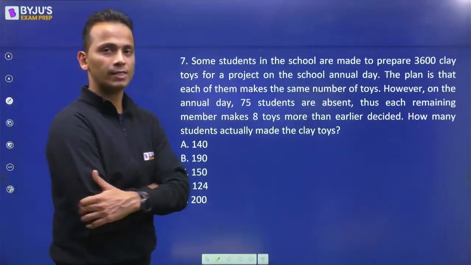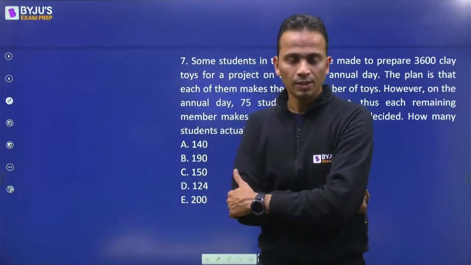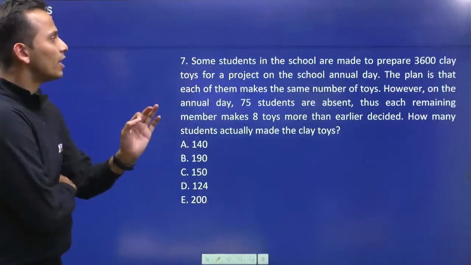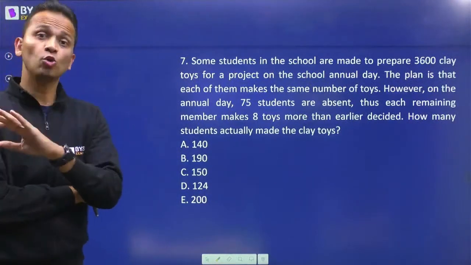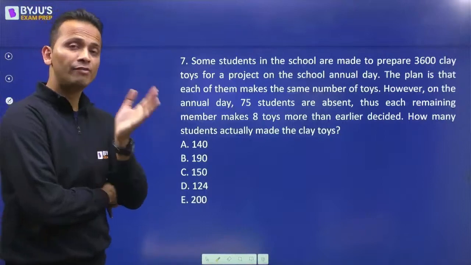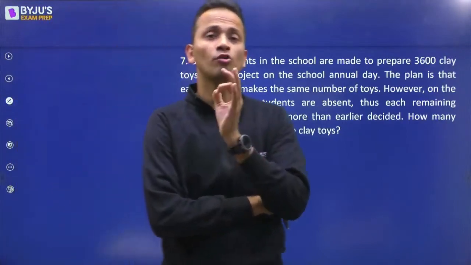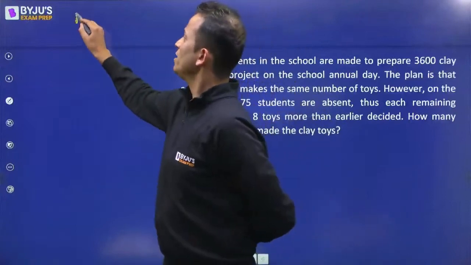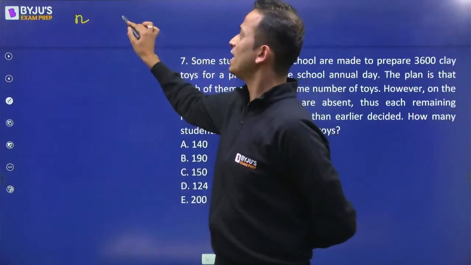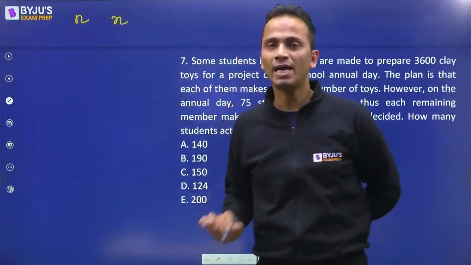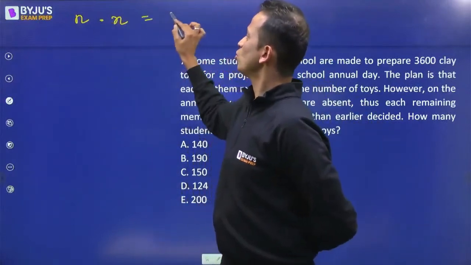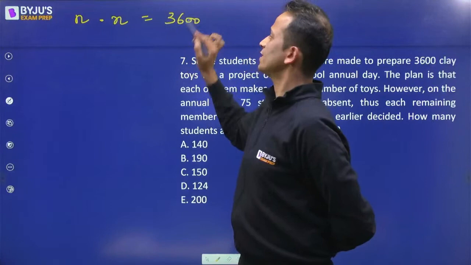Let's discuss this one. I'll assume that there are n students originally, and every student will make x toys, such that the product of these two, the total number of toys made, is 3600.